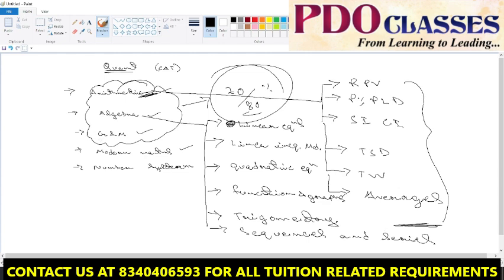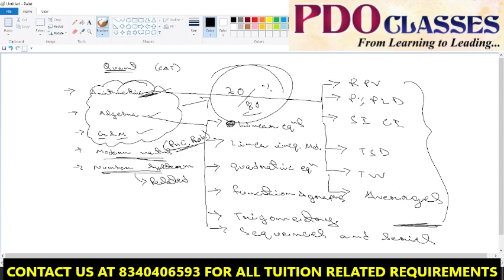In geometry mensuration, just geometry and mensuration, simple. In geometry, we'll be discussing the properties related to lines and angles, the triangle, circle, quadrilateral, polygons, right? And in mensuration, we'll be calculating the area and volume of different shapes, two-dimensional shapes and three-dimensional shapes. In the modern maths, we'll mainly discuss PNC and probability. You understand PNC? Permutation and combination, yes, sir. A little bit. Yes, permutation and combination and probability. And the last one would be number system and its related properties.